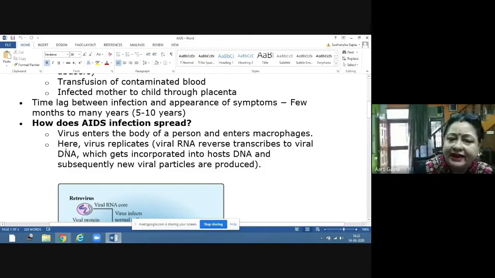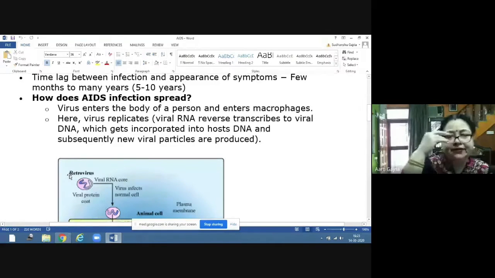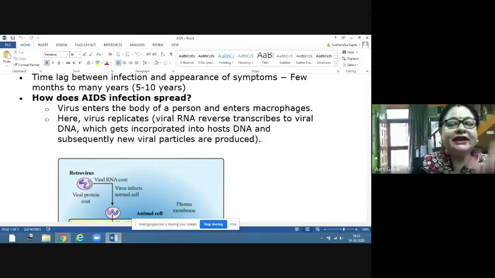Now, how does this AIDS infection spread? The AIDS virus, that is HIV, enters our body and it enters into macrophages. Macrophages are the cells where it enters. Now here in this macrophage cell, the virus replicates. Viral RNA is first reverse transcribed to viral DNA. From DNA to RNA, it is transcription, and from RNA to DNA, it is reverse transcription. So viral RNA is reverse transcribed to viral DNA.